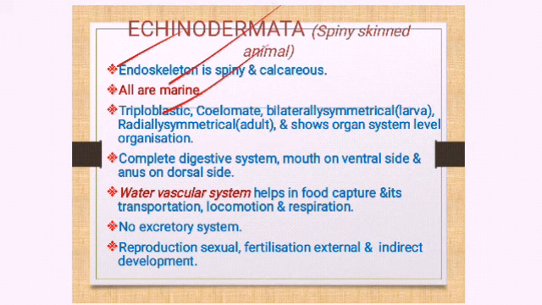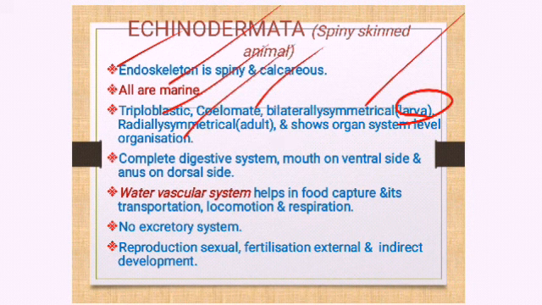Triploblastic, you know. Coelomate, you know. Bilaterally symmetrical when they are small. Larvae is bilaterally symmetrical, but when they turn into adult, they become what? Radially symmetrical. So, organ system level of organization. Complete digestive system, which means they have two openings, one in the front and one at the other end. The mouth is on the ventral side, anus is where? On the dorsal side. Okay.